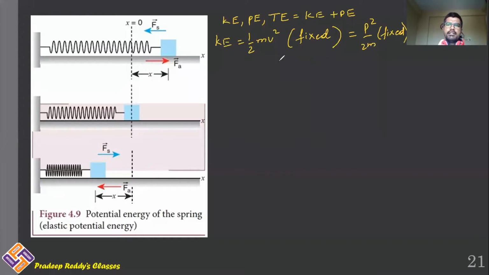Whether it is electrostatics, mechanics, atoms or nuclei, in any chapter, kinetic energy is only by virtue of the motion of the object. Therefore, the formula of kinetic energy is always fixed. It remains the same. It is equal to half mv square or p square by 2m.